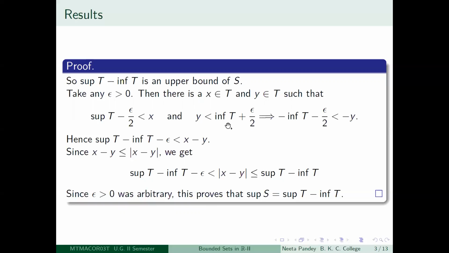Similarly, if you increase the infimum by epsilon by 2, then you will be able to get an element y of T which is less than infimum of T plus epsilon by 2.